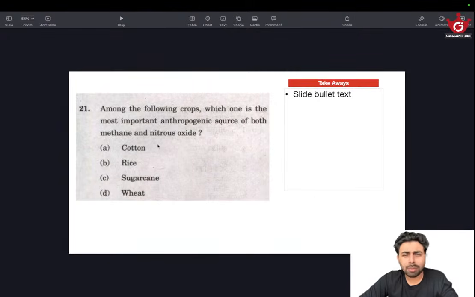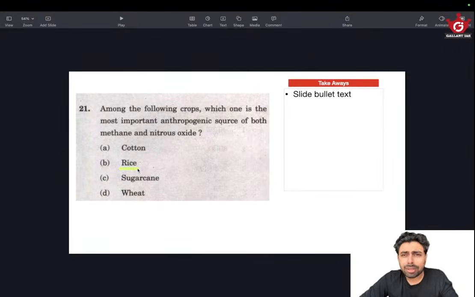We know which crop. I think most of you know that. Or if you don't know, just think about it. How is cotton cultivated? On which soil? On which conditions? Cotton is cultivated on the black soil. Okay, black soil, it seems like they can eliminate. Okay, based on pollution, like based on use of fertilizers, they can emit methane and nitrous oxide.